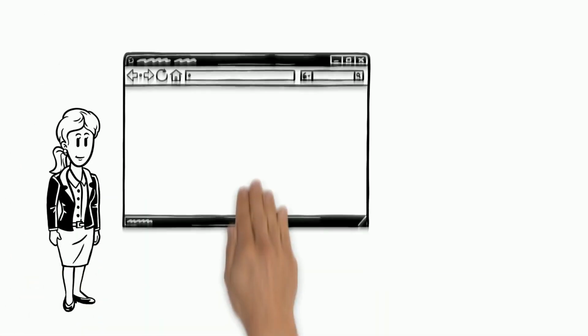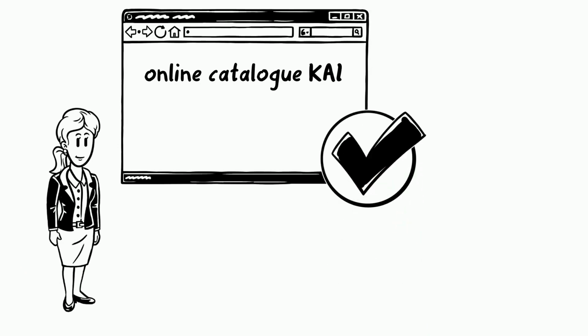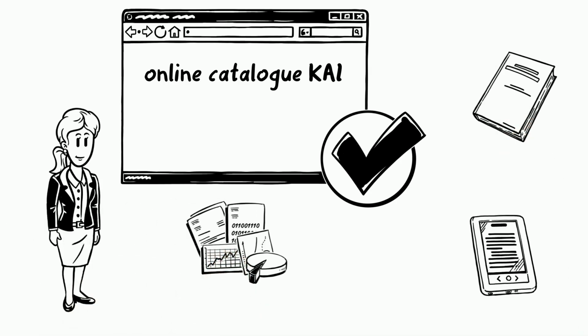After she showed him the library catalog, Dennis is supposed to start his search from there. The catalog is called Kai, which stands for Catalog and Information. A catalog lists the holdings of one or more libraries. Kai lists printed and electronic media, for example books, journals and databases, as well as articles from journals and book chapters.